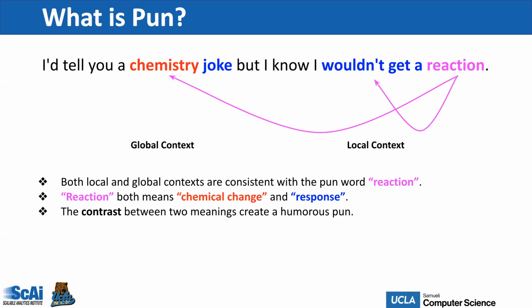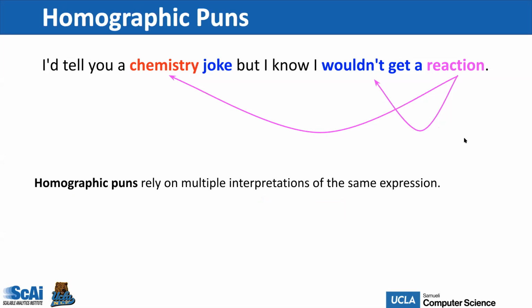When reaction is interacted with chemistry, it represents chemical change. And when reaction is connected with wouldn't get and joke, it means a kind of action or response. The two meanings of the same word create a humorous pun when there's a clear contrast between the two meanings. And this is why we feel it is interesting.